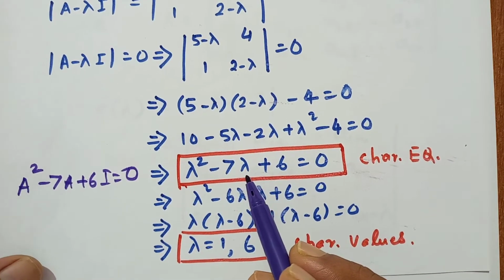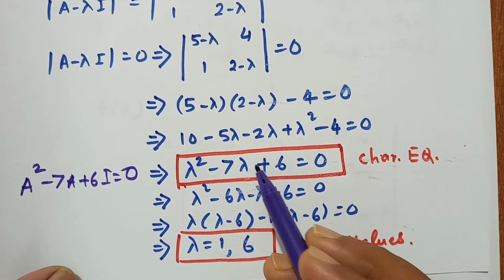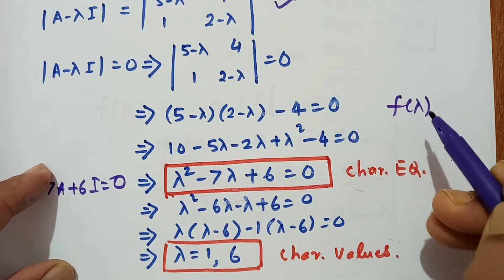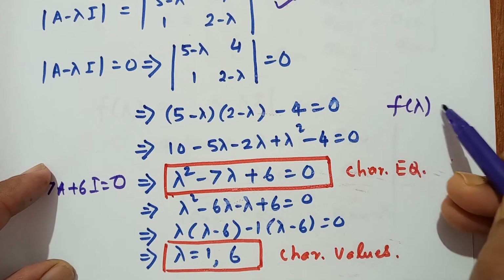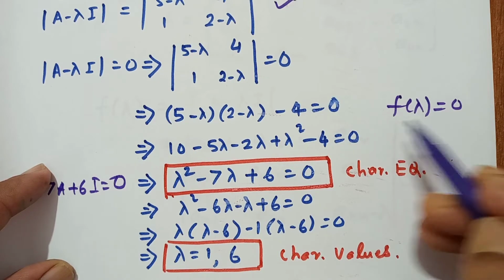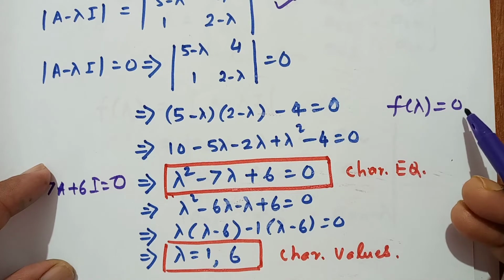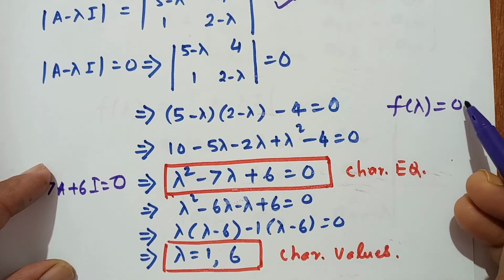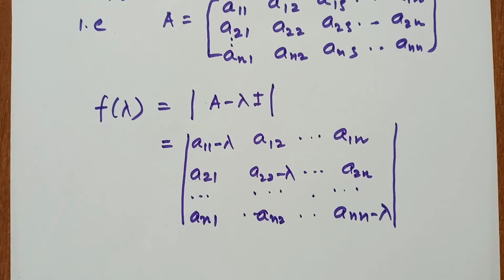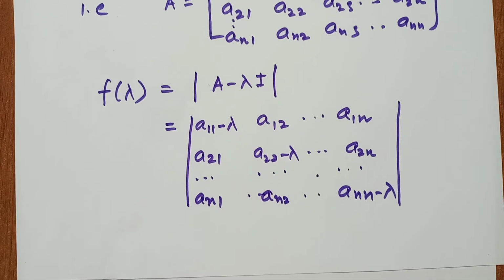What is the difference between the characteristic polynomial and the characteristic equation? If f of lambda is the characteristic polynomial, and we put it equal to 0, then it is called an equation. If we equate the polynomial to 0, it is called an equation. So first we write the polynomial.